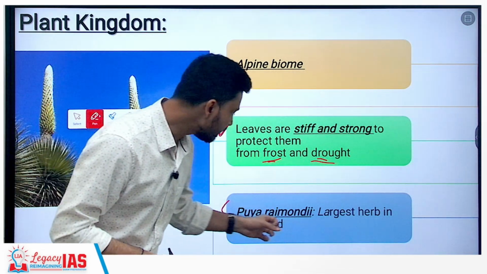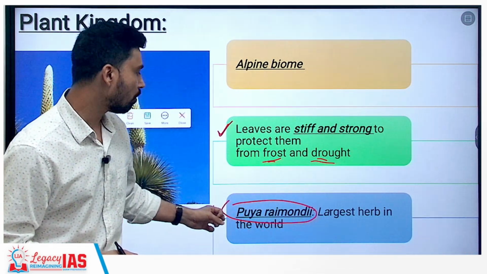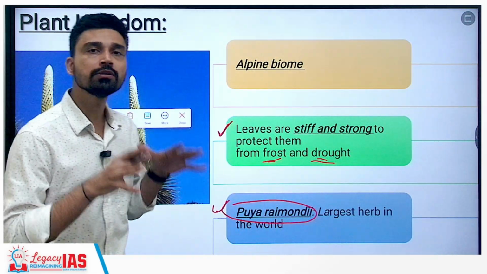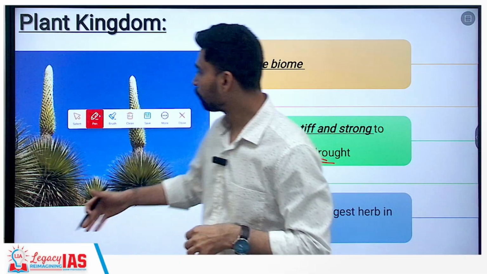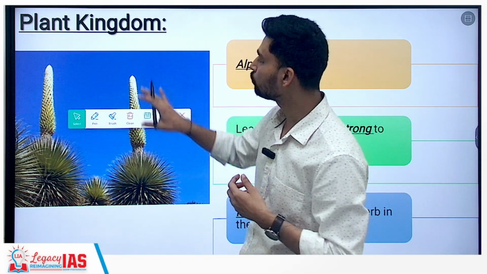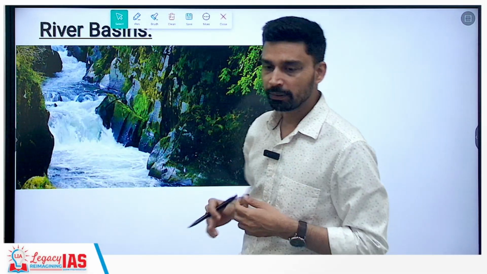Also, one of the major plants that you will find here is called Puya raimondi, which is believed to be the largest herb in the world, whose photograph you can see. Largest means tallest herb, which grows in this particular region of South America.